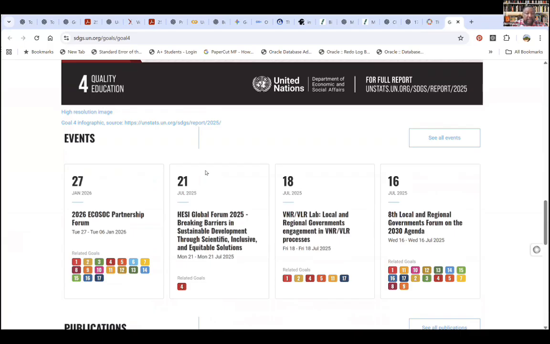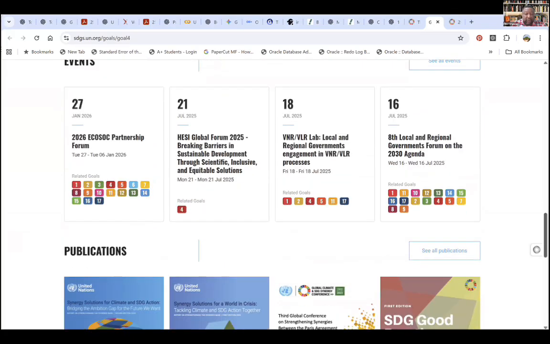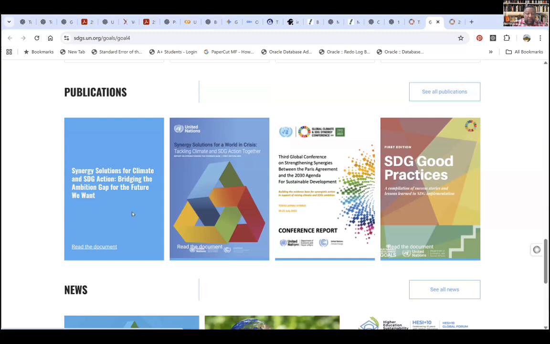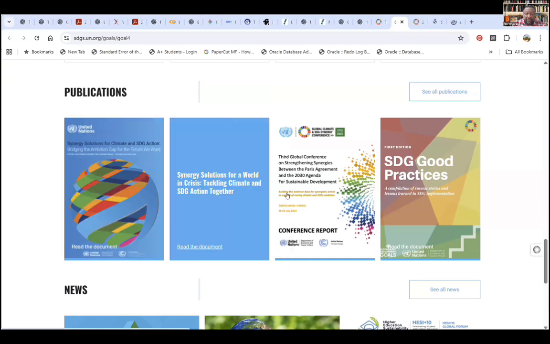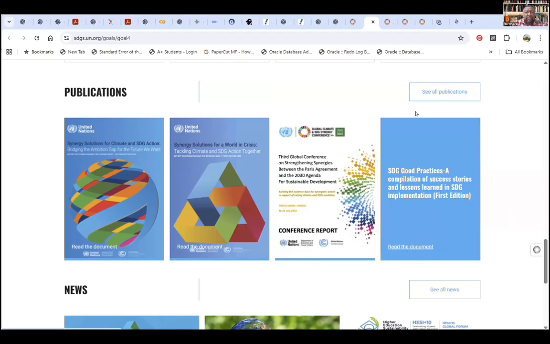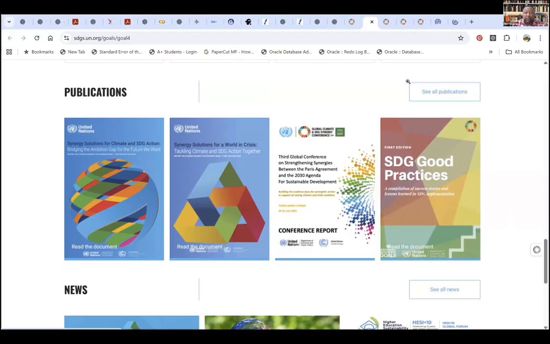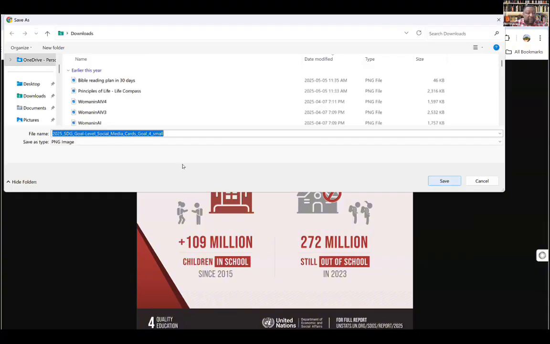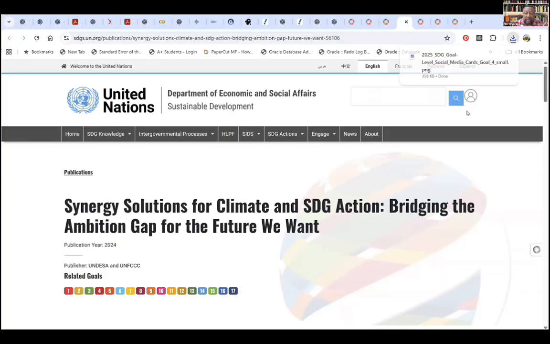Hopefully, okay, I can download that image. I want to see if there's any document. Okay, so excellent. There are some publications here. This is a publication. I would just click this, and click this. I just need only one document, but I just want everyone to see. So I have this. I would download, save image as. Okay, so yeah, 2025 SDG. So I'll keep that. Next one.